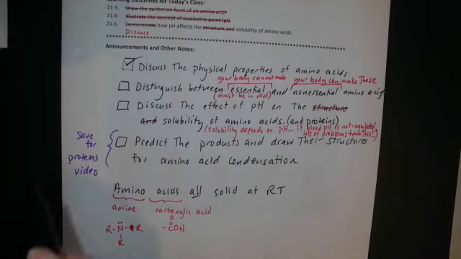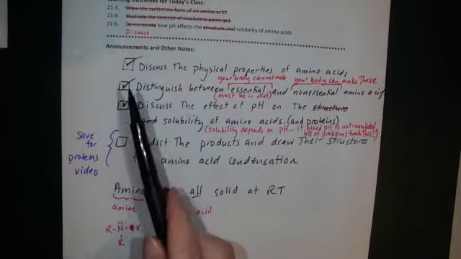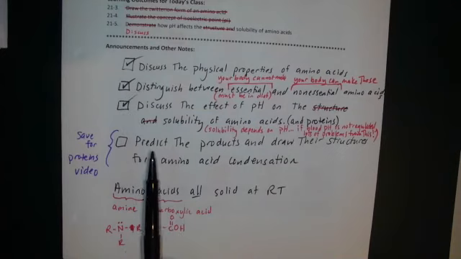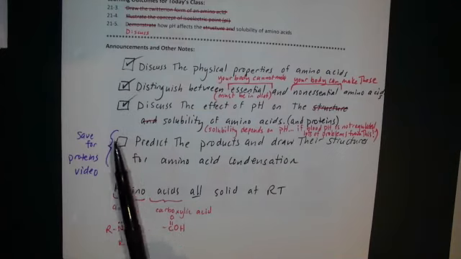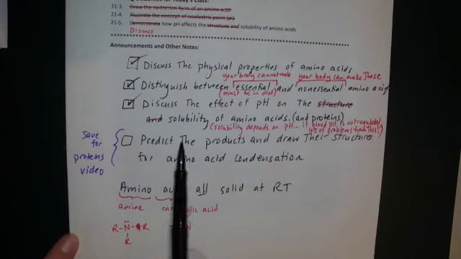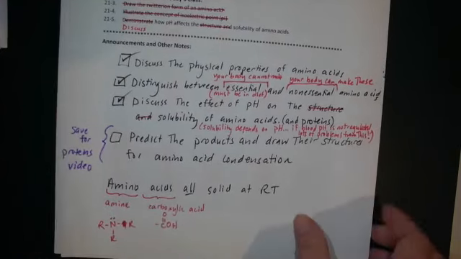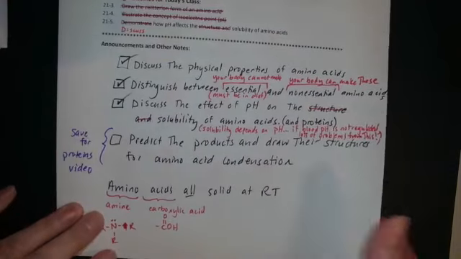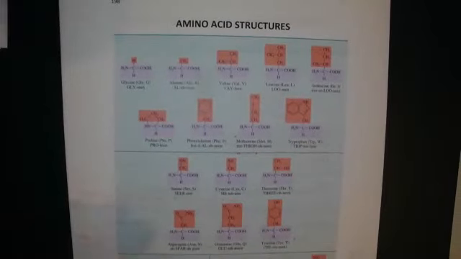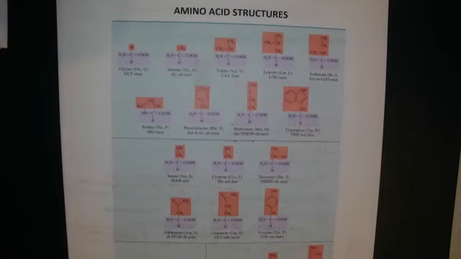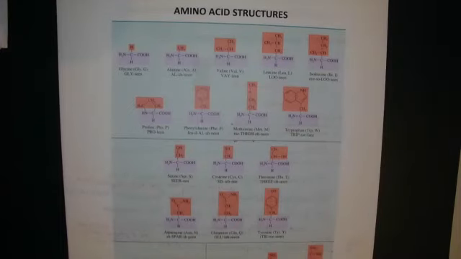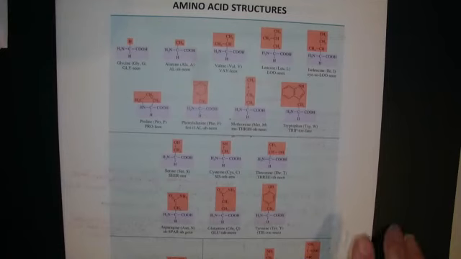What we'll spend our time on, so we've just touched on these three. I'm going to show you examples of structures, and then in our next video, we'll be looking at how they react. The back page, page 198, I'd like us to take a look at. This page lists the 16 or so amino acids that are common in our diet.